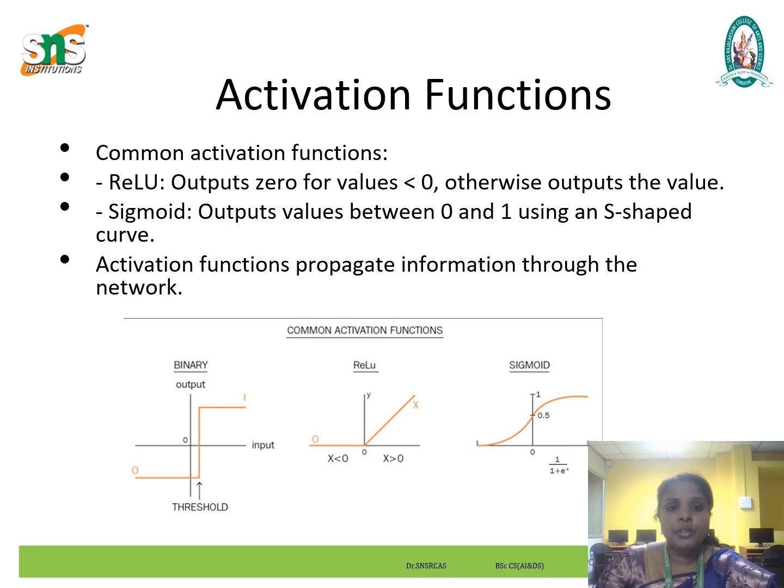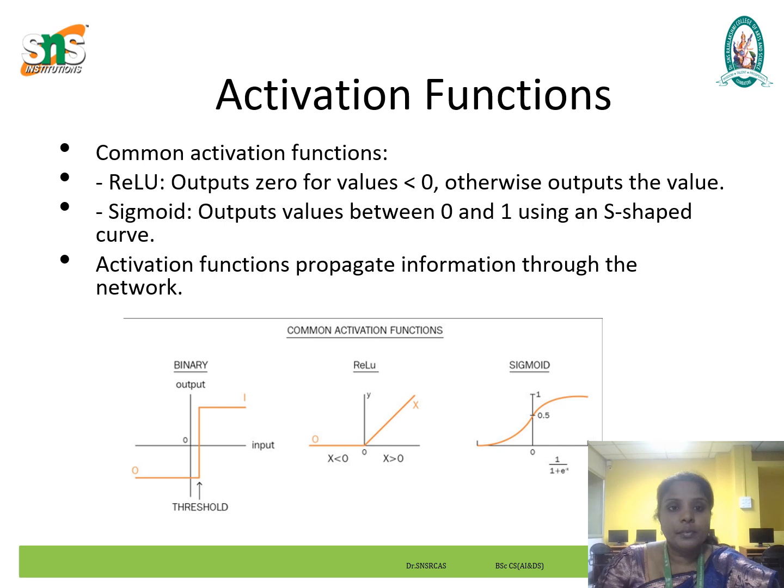The output is 0 for values less than 0, otherwise the output is the value itself. Its behavior is: if the input value x is positive, the output is x itself. If x is negative, the output is 0. For example, if the value is 1, it is positive, so the output is 1. If the value is negative, the output is 0. Why are we using the rectified linear unit? It is simple and computationally efficient, and it reduces the likelihood of the vanishing gradient problem, allowing faster and more effective training for deep networks.